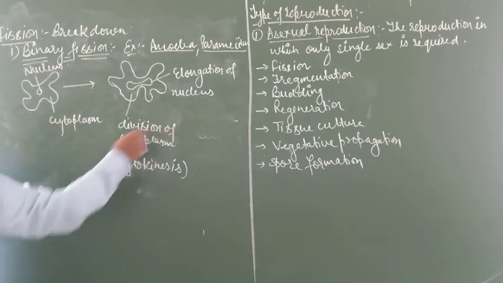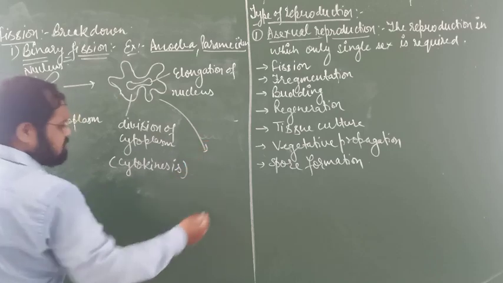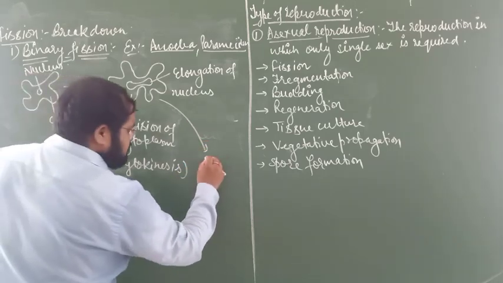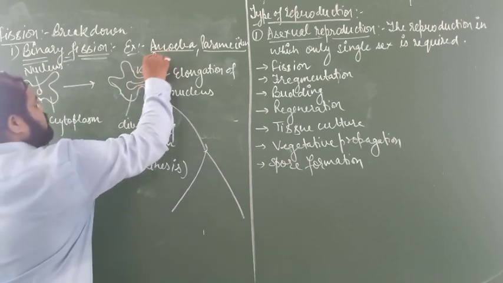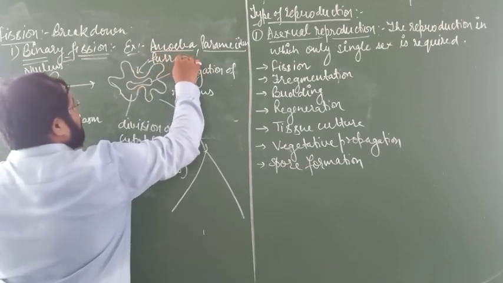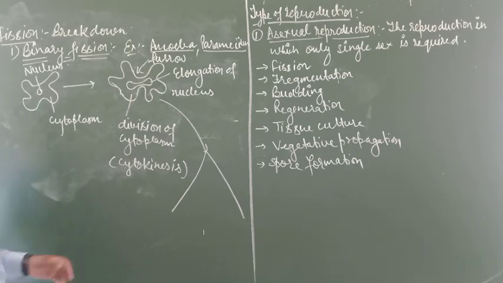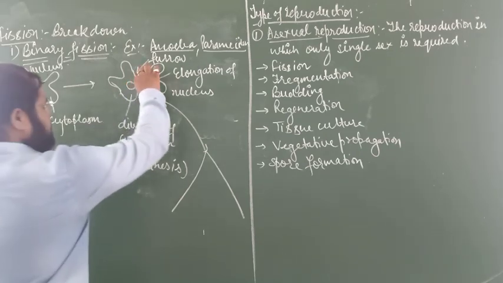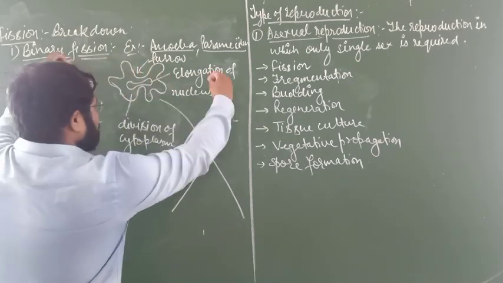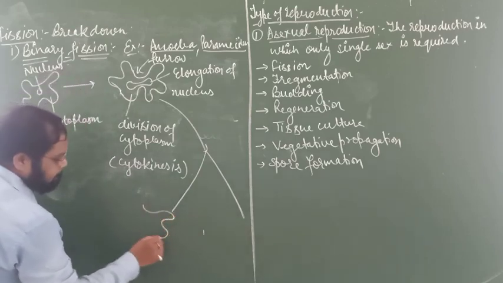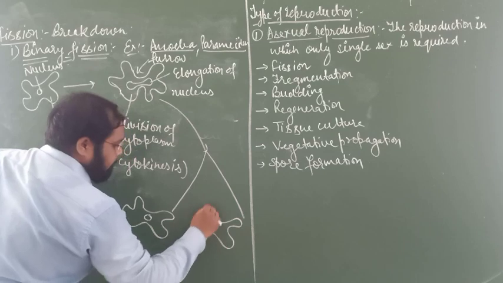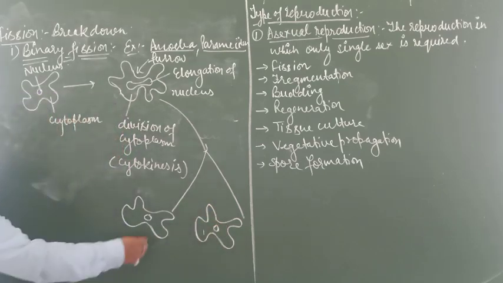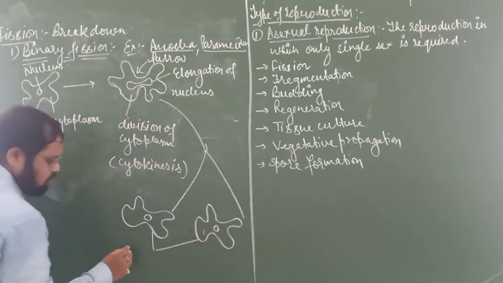Okay. So the next step is very simple. There is the formation of what is called a furrow, or curve, whatever you call it, that is a furrow. With the pressure of the furrow, it is divided into two parts. These are called daughter amoeba.